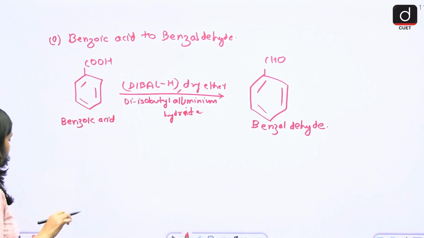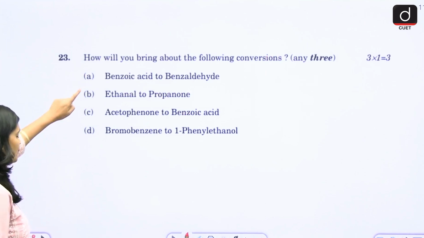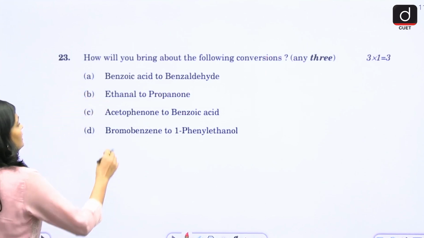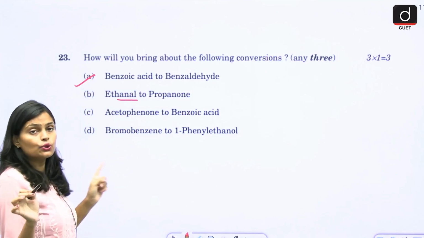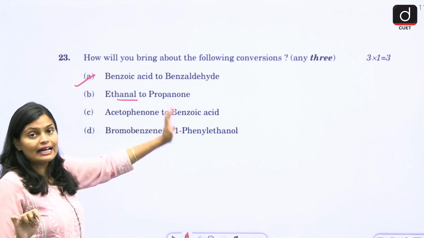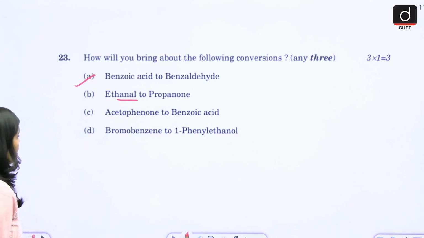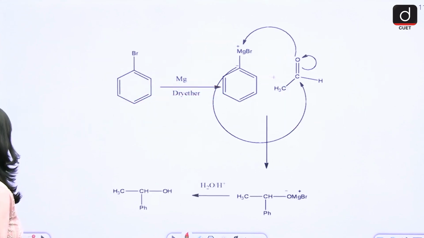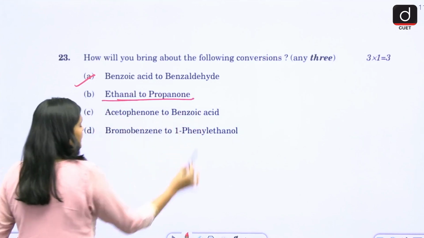Next is ethanol to propanone. Ethanol, again what? Aldehyde to ketone. So how are you going to convert aldehyde to ketone? Basically ethanol, simply ethanol again converted.